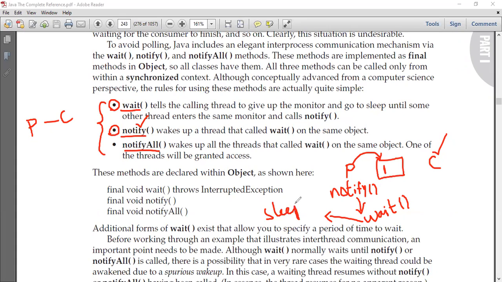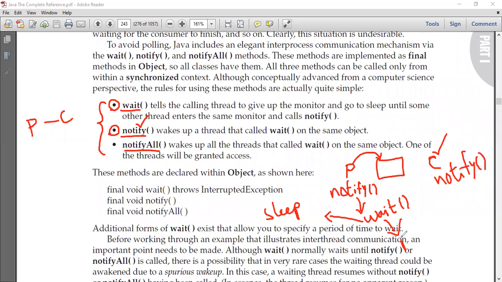Why is it going to sleep? Because the producer should not produce the value subsequently. Once it has produced a value called 1, it has to sleep until the consumer consumes the value, right? Now the consumer is going to consume the value. Let us assume that the consumer has consumed the value. Once the consumer has consumed the value, the consumer will call notify. Once it calls the notify method, the producer which is sleeping wakes up.